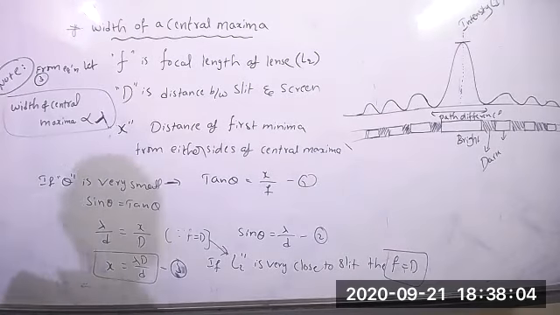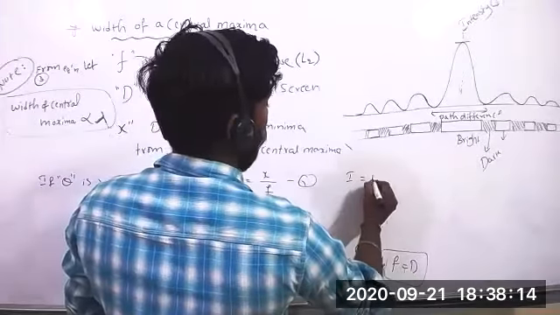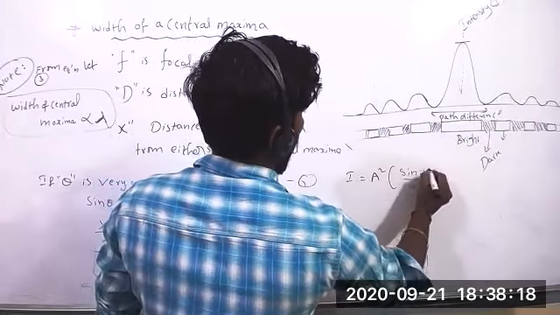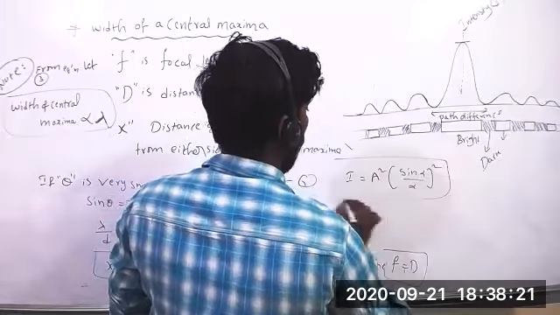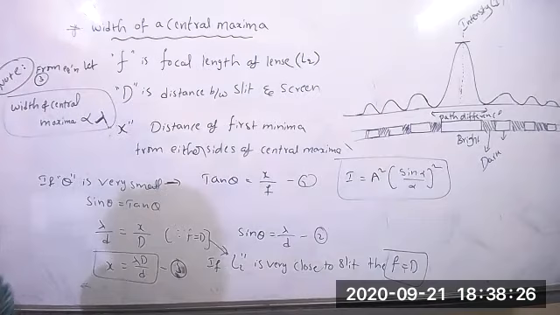If you want to get that intensity, I equals a squared, sin alpha by alpha, whole squared. We have to follow this intensity distribution of the diffraction pattern due to a single slit. Diffraction is given like that.